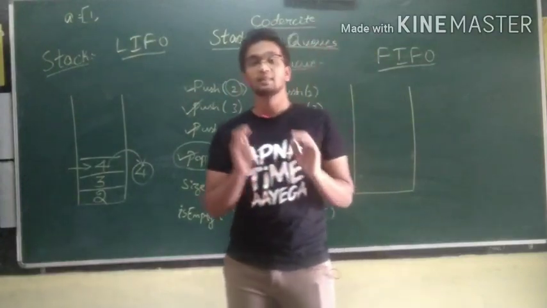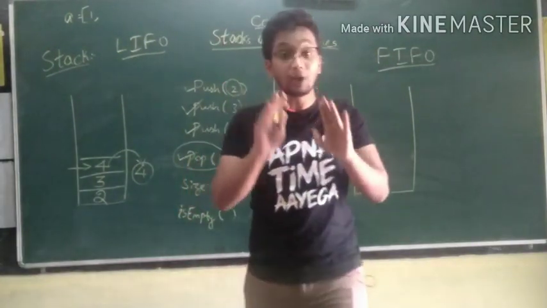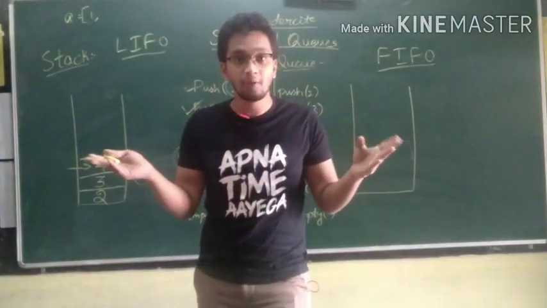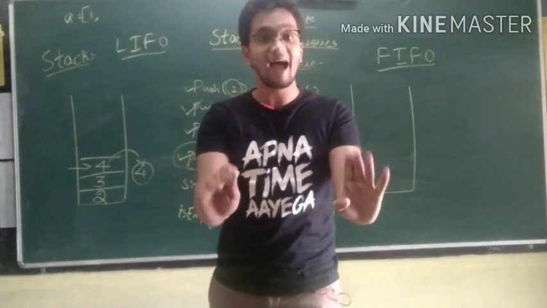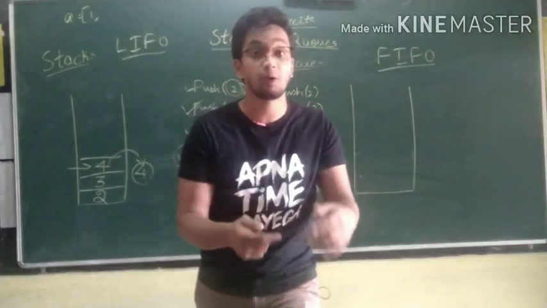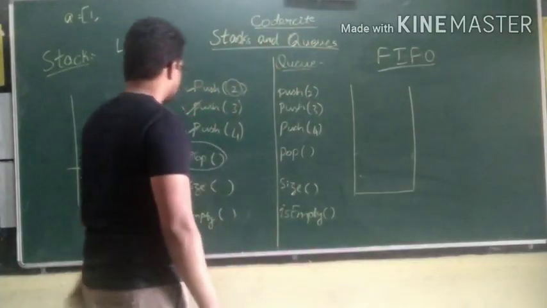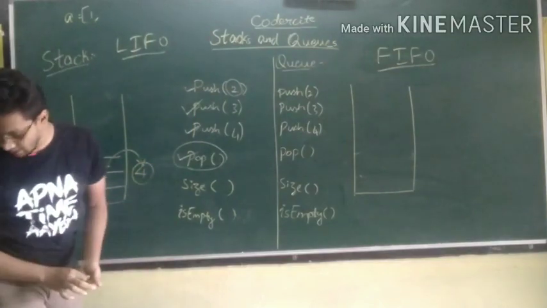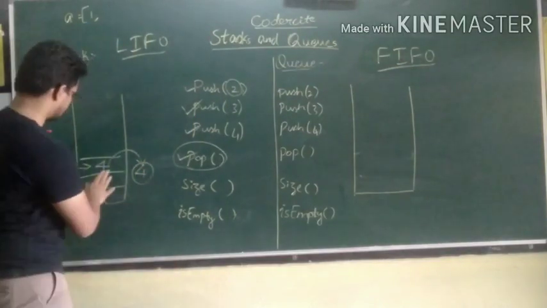That's what I meant. The pop statement will also return that value. It's not only going to remove that value, it's also going to display the value which was popped from the stack. Okay, now 4 is no longer in the stack. Let me just erase the 4.